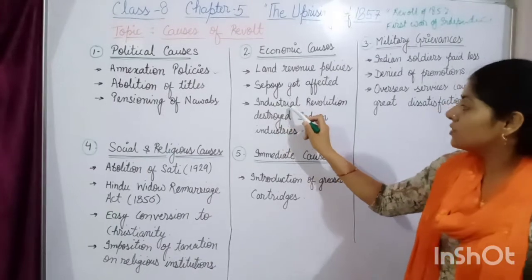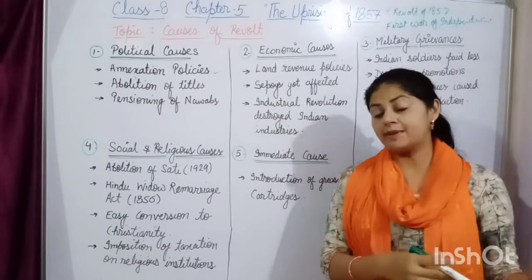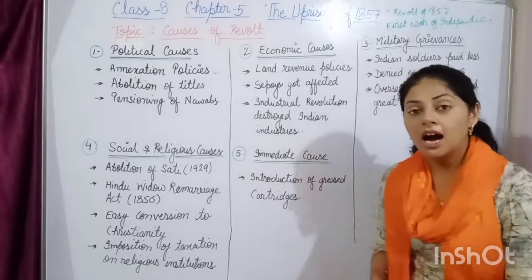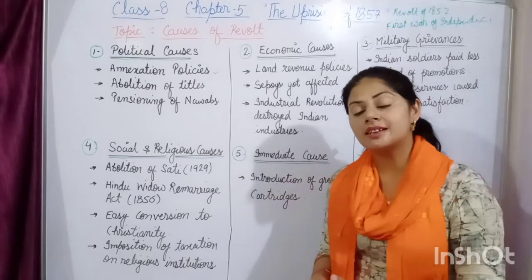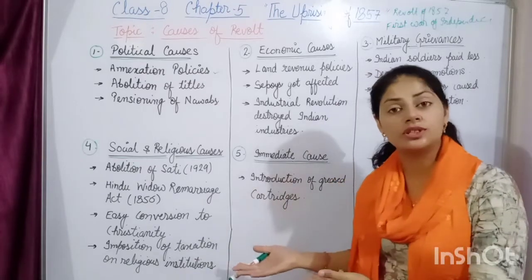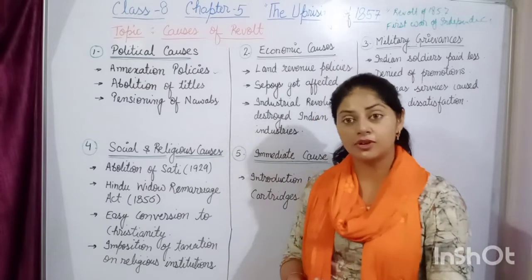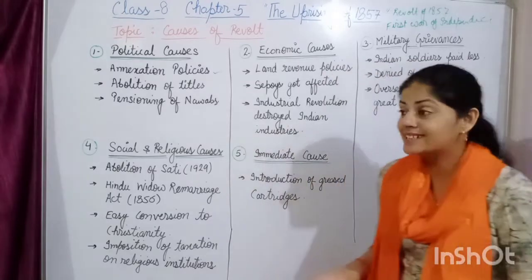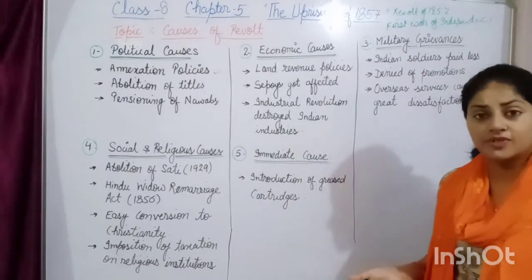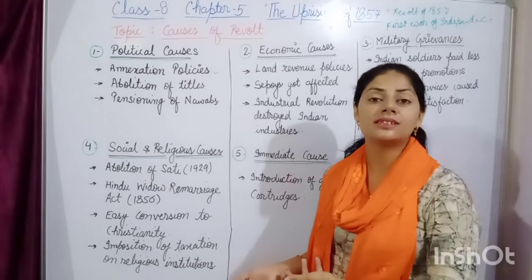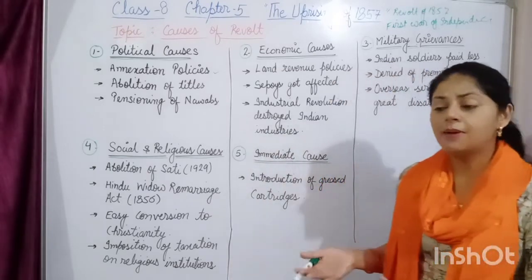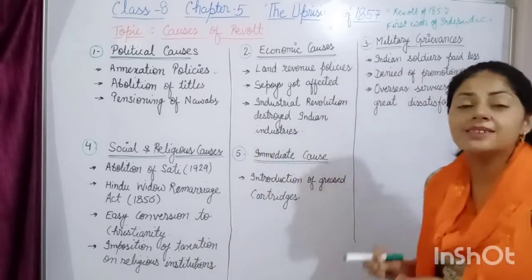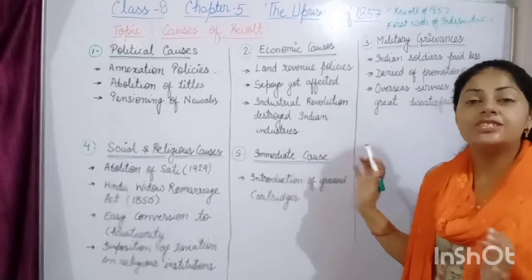Another economic reason was the Industrial Revolution, which firstly came in Britain, and after that its effect came on India. How? Because now Britishers, with India as a colony, found a market for their industrial goods, and the Indian market got flooded with industrial goods coming from Britain. As a result, the Indian handicraft industries as well as the textile handloom industries got destroyed. Day by day the demand for their products decreased, and as a result they got shut down. So it had a very adverse effect on the Indian indigenous industries.